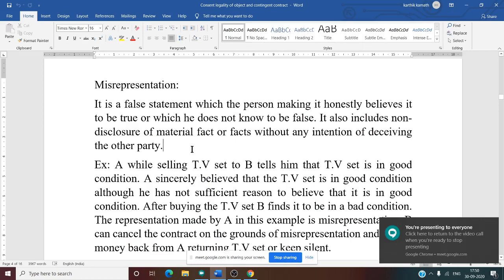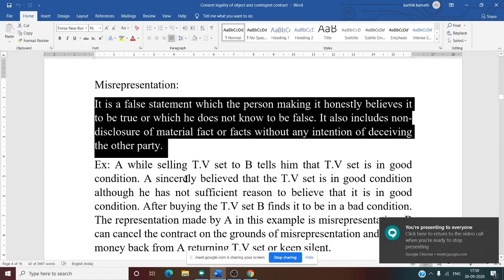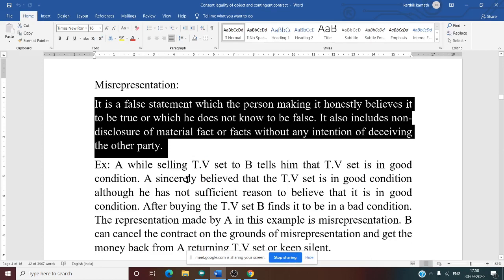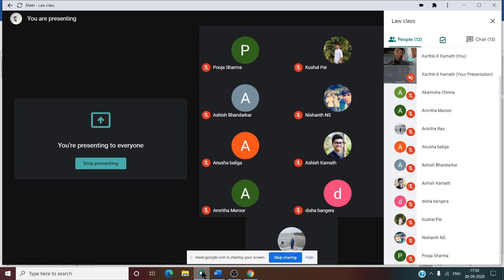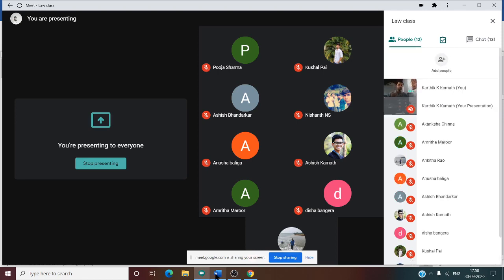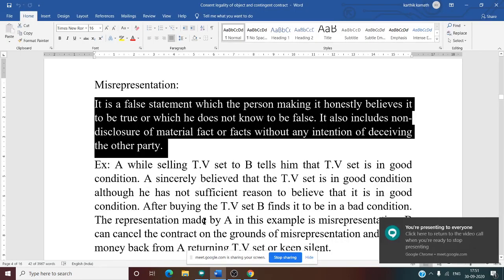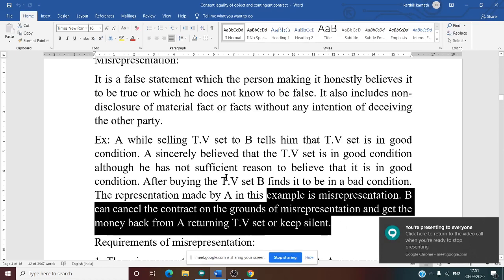See this. What is the meaning of this? It is a false statement which the person making it honestly believes to be true, or which he does not know to be false. So it includes non-disclosure of material fact or facts without an intention of deceiving the other party. So very clear: if there is an intention to deceive the other party, it is fraud. If there is no intention to deceive the other party, it is misrepresentation. Now for that matter, we need to see an example. See this example, you will come to know what a misrepresentation is.